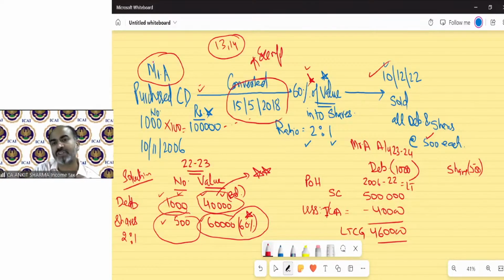Now moving on to our share concept. The shares' period of holding, of course, will be taken from the date we got the shares, and conversion took place in 2018. So from 18 till 2022, that is long term. Sale consideration will be 500 into 500, that means 2,50,000, less. Now on shares, we will apply index cost of acquisition. So the cost of acquisition is my 60,000